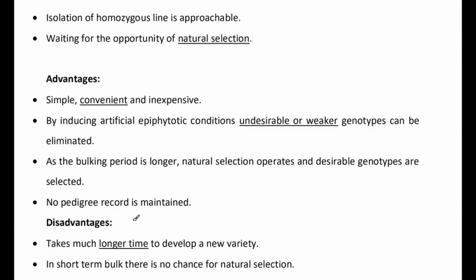Very important. Advantages: a lot of advantages are there. Simple, convenient and inexpensive. No very scientific skills are required. You just have to see morphologically which plants are giving high yield, and bulk them. Again, in the next generation you grow them, and during harvesting you select the related high yielding plants. Undesirable or weaker genotypes can be easily eliminated, and no pedigree records are required to be maintained.